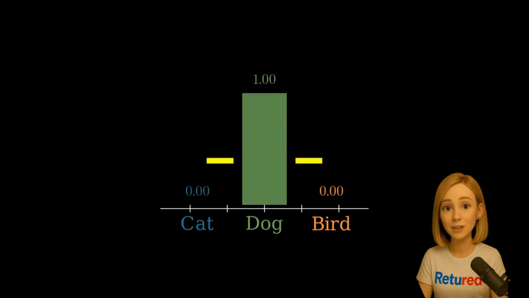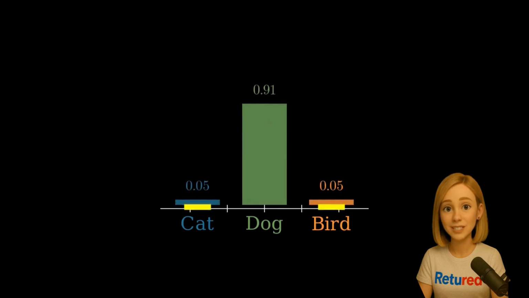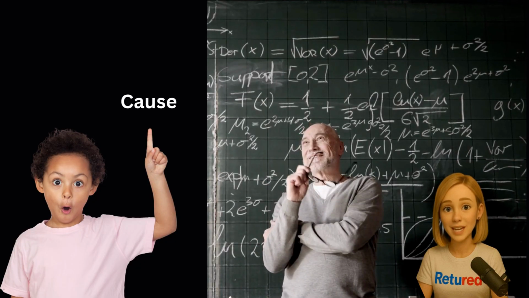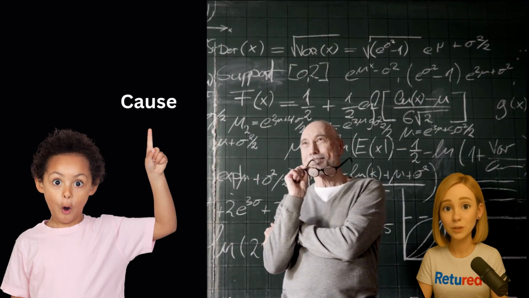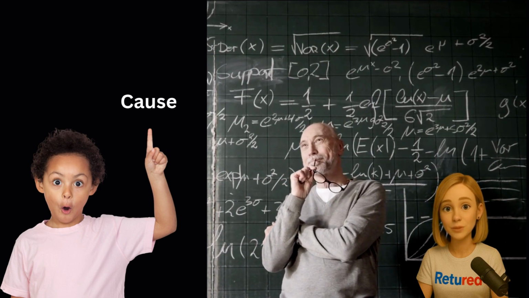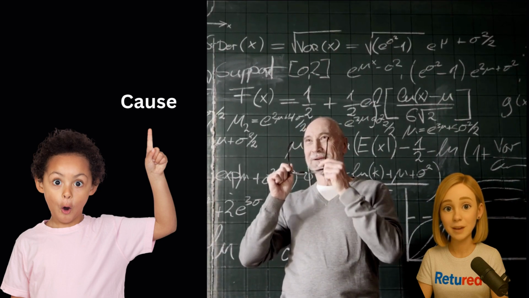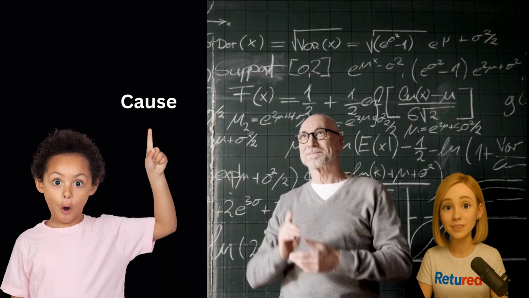We're now telling the model, it's very likely a dog, but acknowledge that there's a tiny chance it could be something else. This prevents the model from becoming brittle and helps it generalize better. It's like the difference between a naive student who says, the sole cause of the war was X, and a sophisticated historian who says the primary cause was X, but other factors also played a role. Label smoothing encourages our AI to become that nuanced historian.